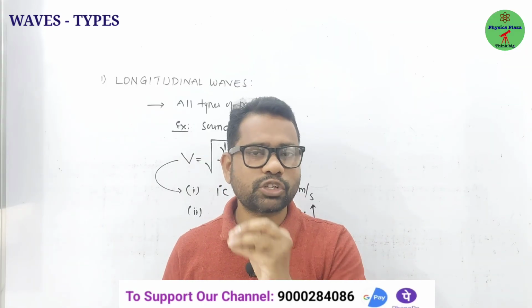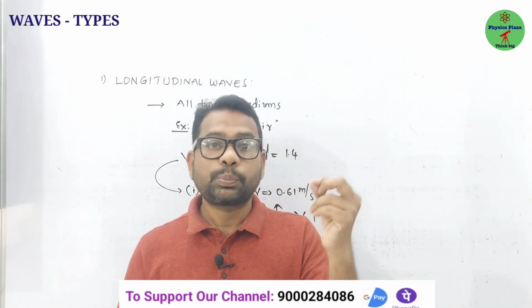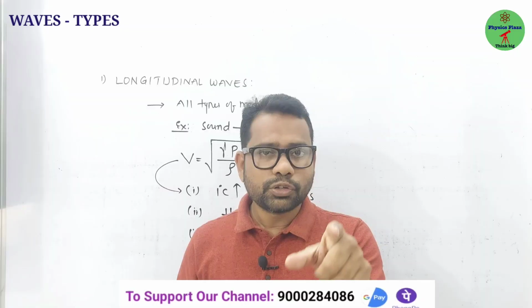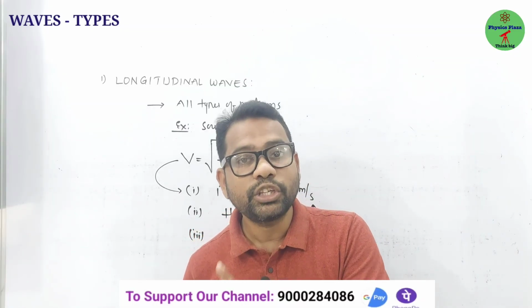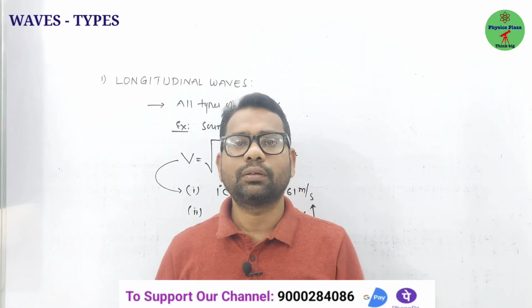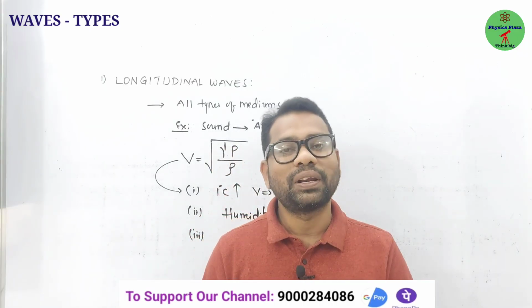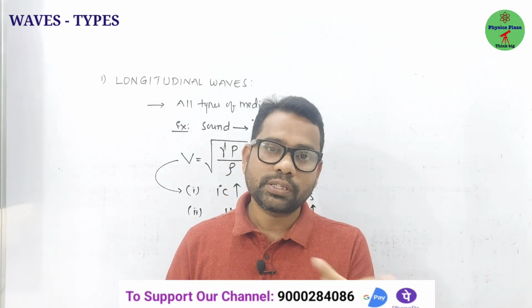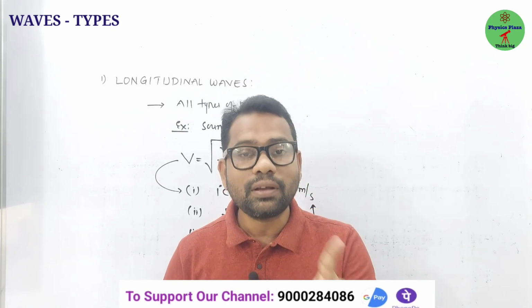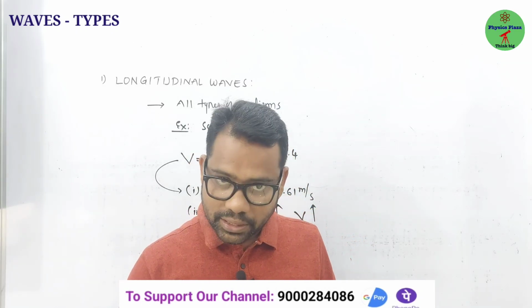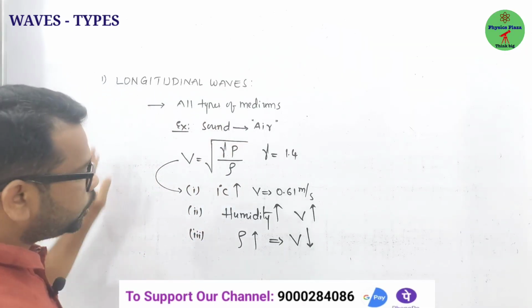So in exam they may ask a question: if the speed of the infrasonic wave in air is 330 meter per second, then find the speed of the ultrasonic wave in air. It is 330 meter per second only. Why? Infrasonic and ultrasonic might differ in frequency, but the speed of sound does not depend on the frequency. Is it clear? Fine. So this is all about the longitudinal wave.